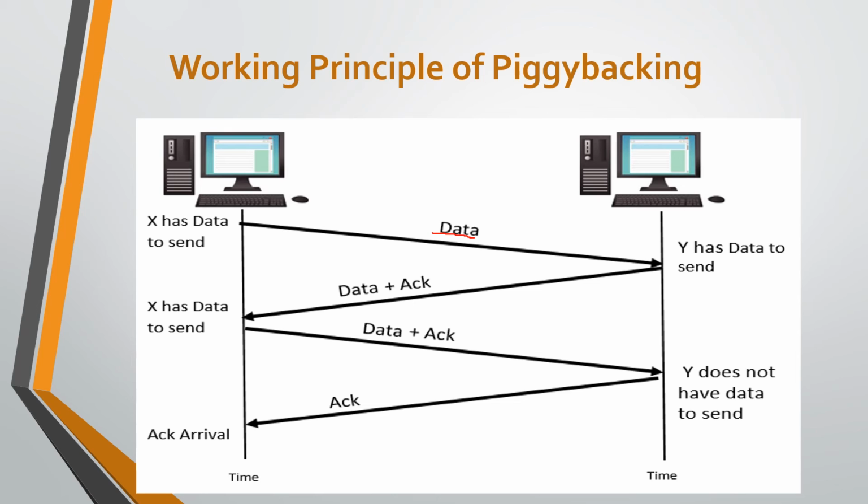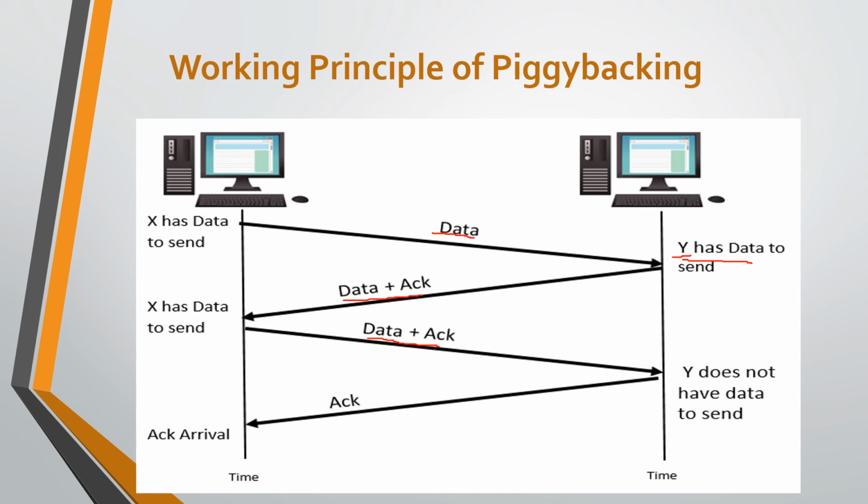Now after accepting that data, the host generates an acknowledgement related to the previous data, and if Y has data to send, then that acknowledgement will be joined with the data that Y wants to send to X, and that combined frame will be transmitted from Y to X. Now, after accepting that packet, again if X has data to send, X sends its own data with the acknowledgement related to the previous data received from host Y. Then that total frame will be transmitted to host Y.